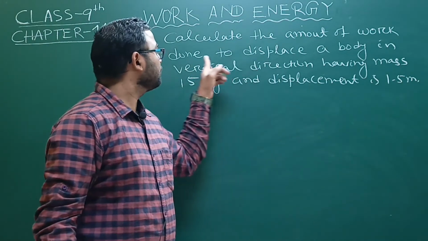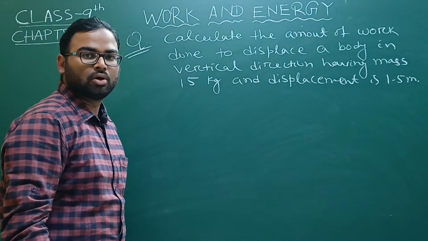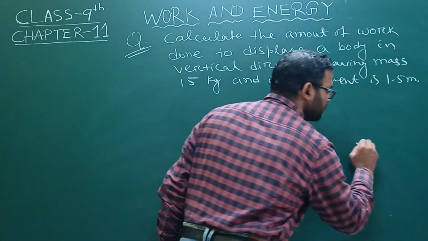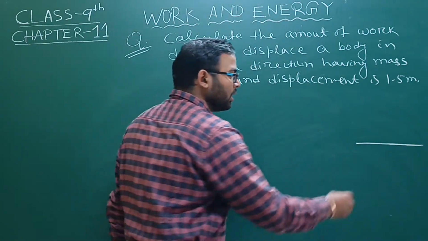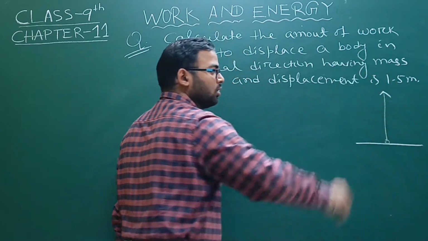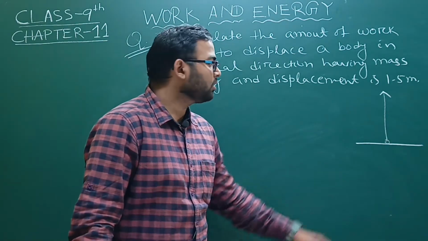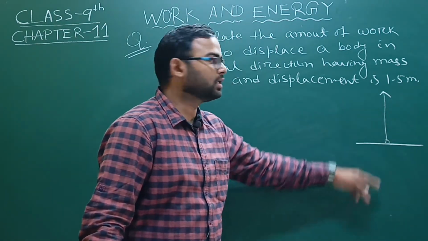Calculate the amount of work done to displace a body in vertical direction. What is vertical direction? If this is the ground and an object is placed here, if we give an upward motion to that object, then that will be the vertical direction.